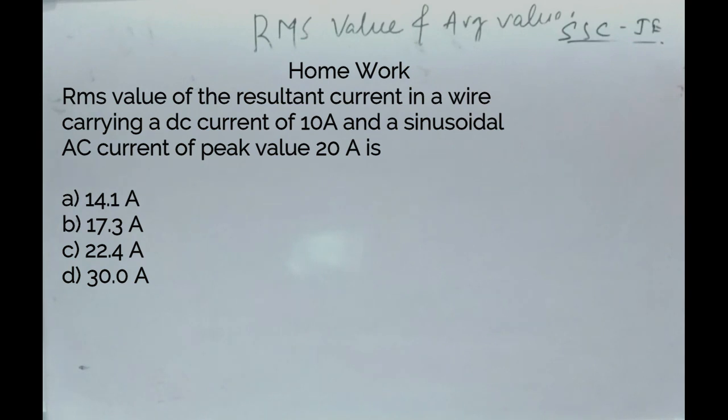The RMS value of the resultant current in a wire which carries a DC current of 10 ampere and a sinusoidal current of peak value 20 ampere is: A 14.1 ampere, B 17.3 ampere, C 22.4 ampere, D 30.0 ampere.